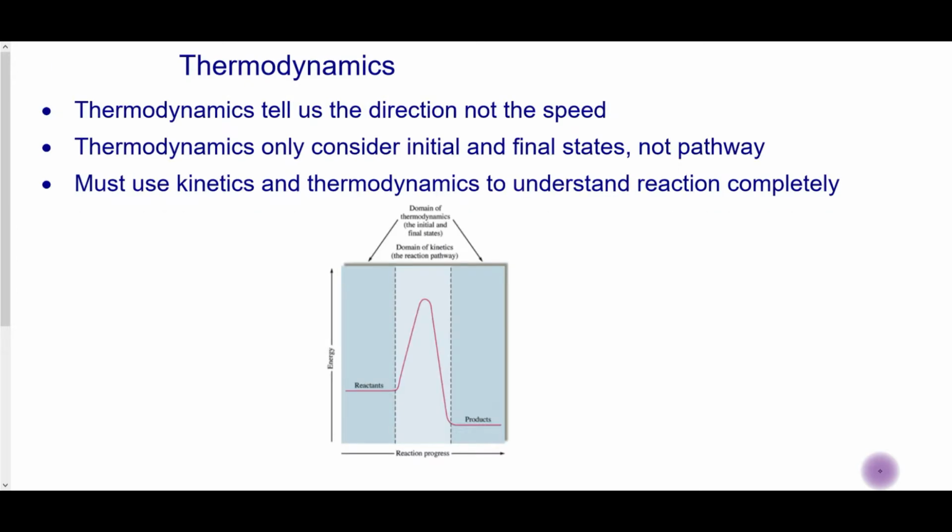Looking at thermodynamics, they tell us the direction. Is the reaction going to go towards the products or the reactants? They only look at the initial and final states. Thermodynamics is not considering the pathway. That's kinetics. So we have to use both of these to understand a reaction completely.